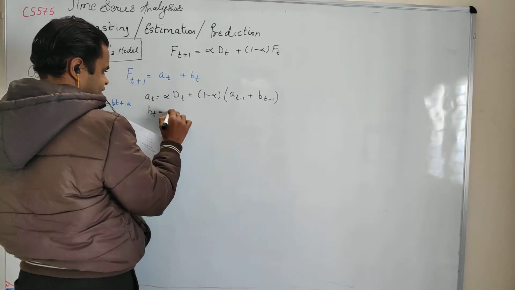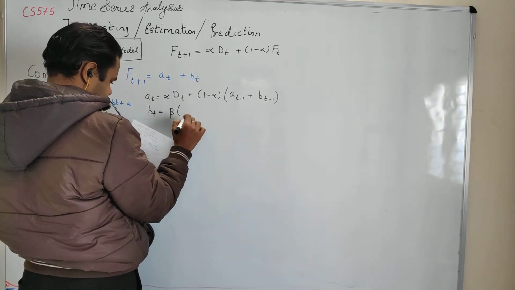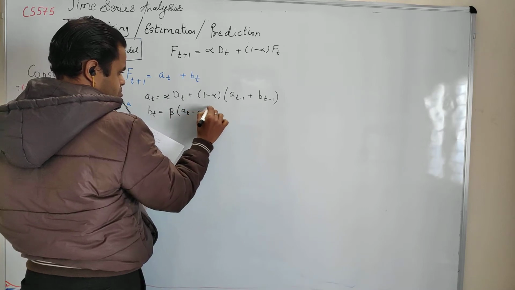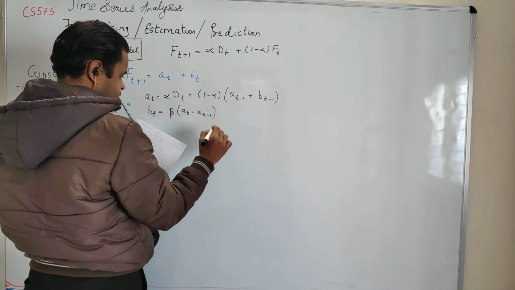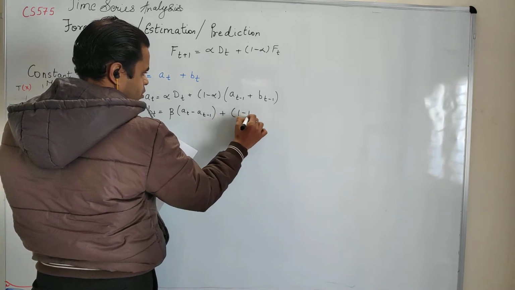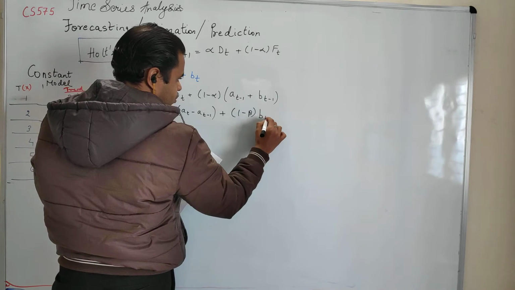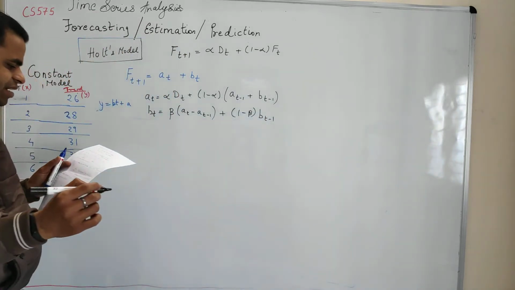And b_t says that beta times (a_t minus a_(t-1)) plus (1 minus beta) times b_(t-1). Yeah, the Holt's formula is a bit long, but we will try to understand it intuitively.